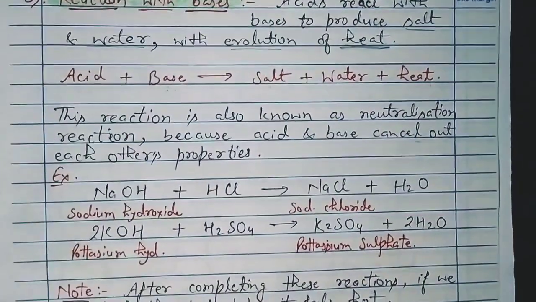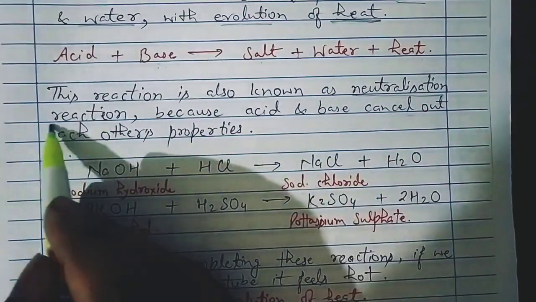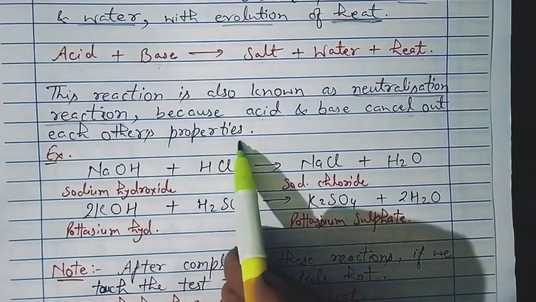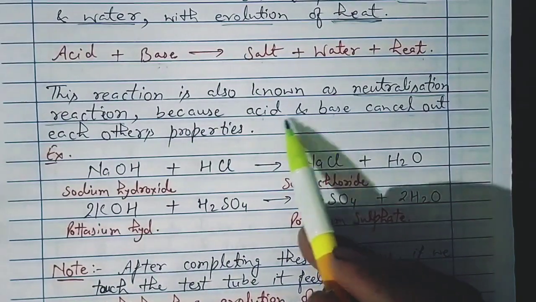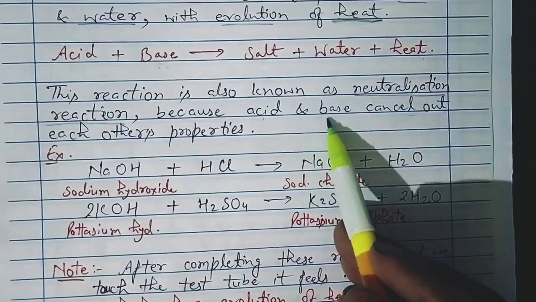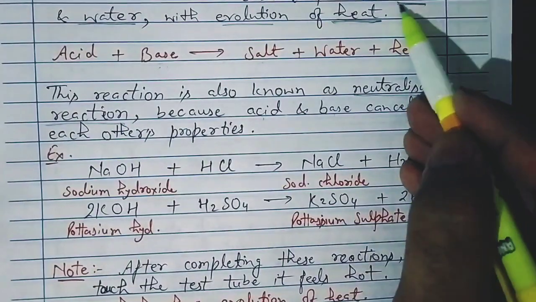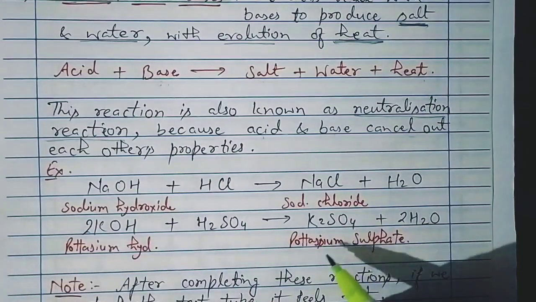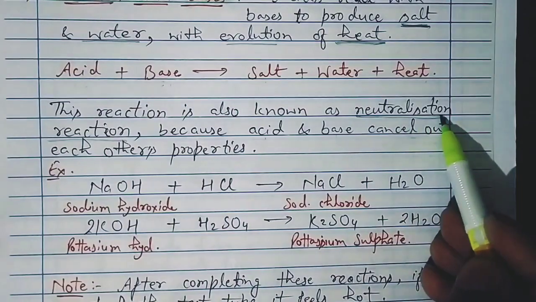This reaction is also known as neutralization reaction. Why neutralization reaction? Because acid and base cancel out each other's property. Acid and base have opposite properties to each other, and when they react they neutralize each other. The products formed are salt and water. The main product, salt, is neutral in nature. That is why this reaction is named neutralization reaction.